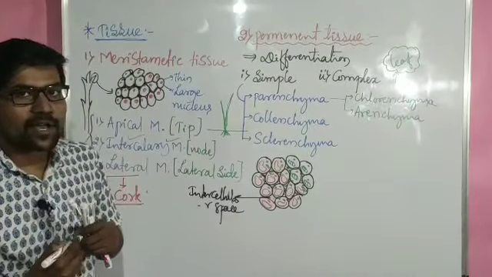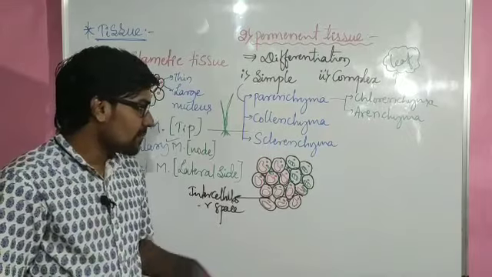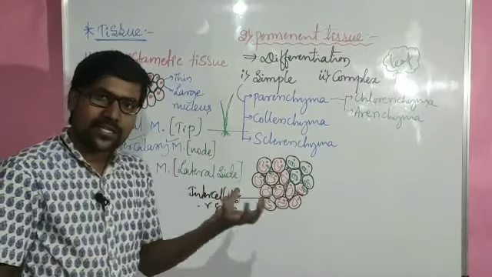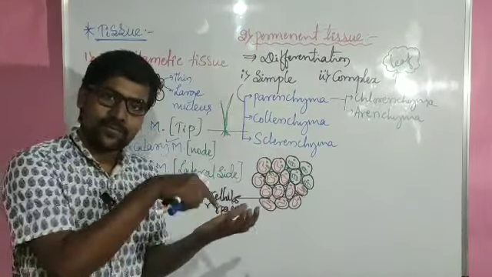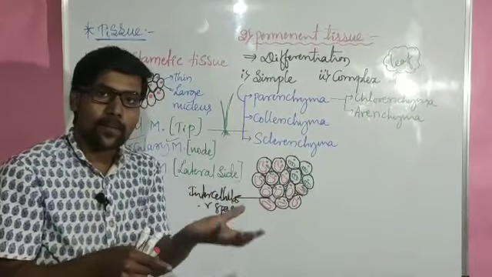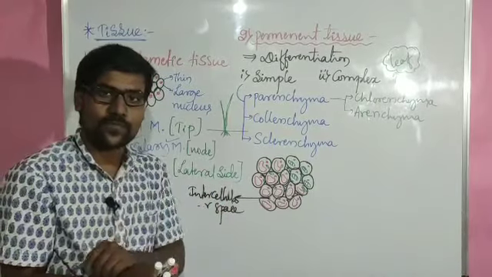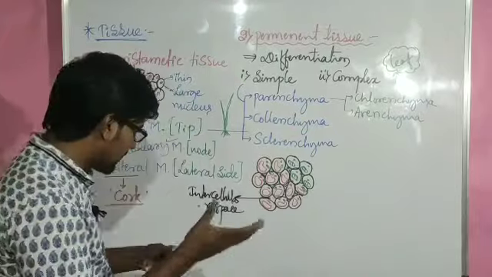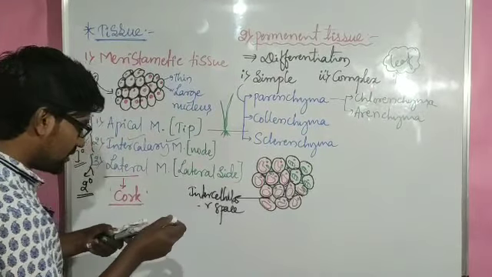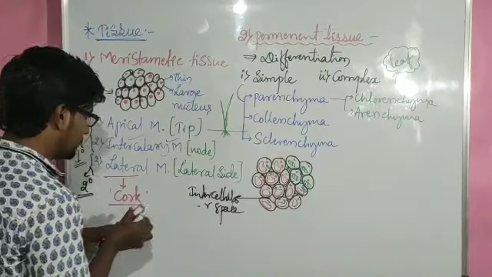What is the work of this parenchyma? Its work is to make the part of the plant where it is present buoyant, that means floating. So that part will be floating. Say for example, let me draw.